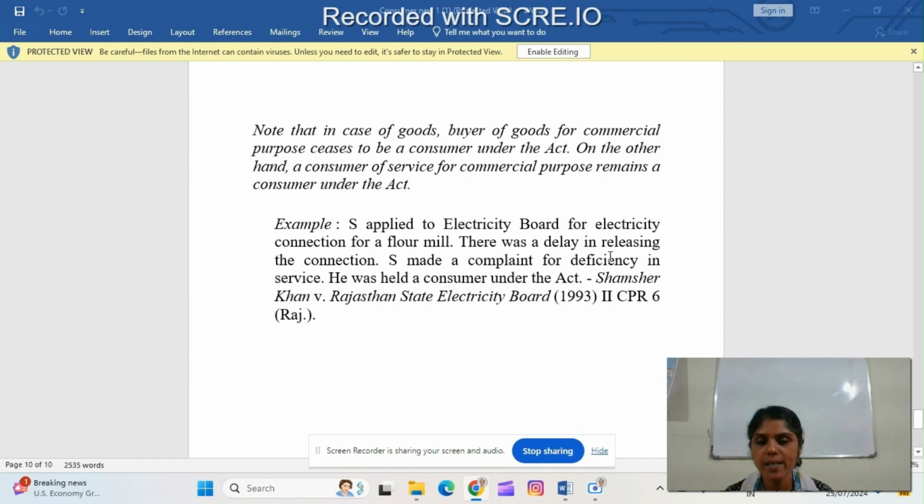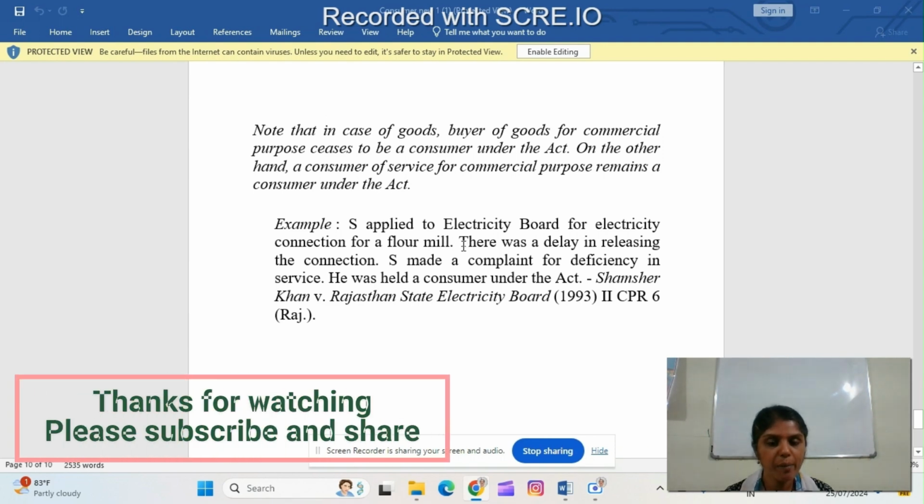When there was a delay in releasing the connection, he made a complaint for deficiency in service. Then he can be considered as a consumer because he is going to run this flour mill for his own livelihood. So he can be considered as a consumer under the Act. He is availing the service for his livelihood, so he can be considered as a consumer under this Act.